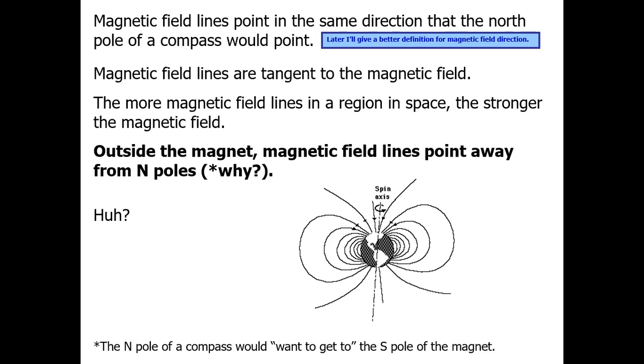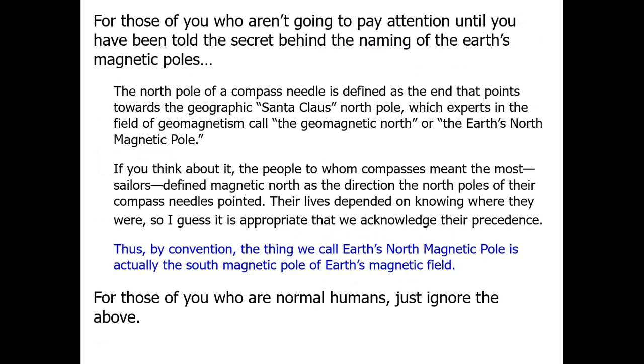So why would the north pole of a compass want to get to the south pole of the magnet? See here, for those of you who aren't going to pay attention until you have been told the secret behind the naming of the Earth's magnetic poles: the north pole of a compass needle is defined as the end that points toward the geographic